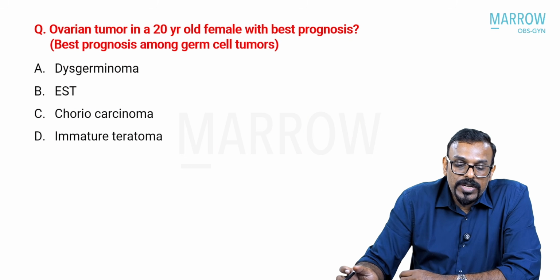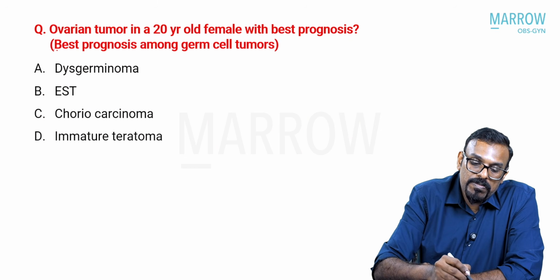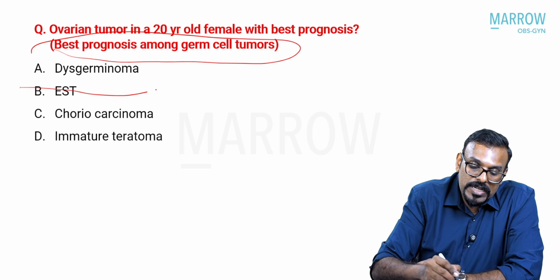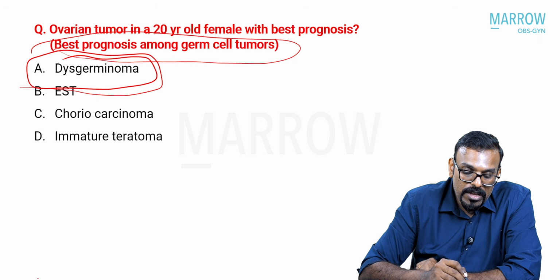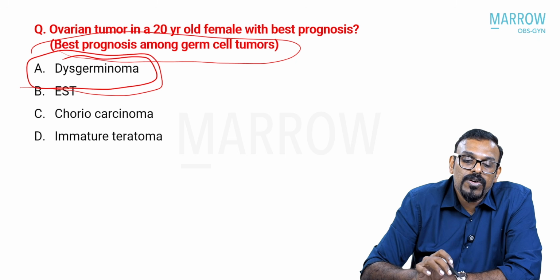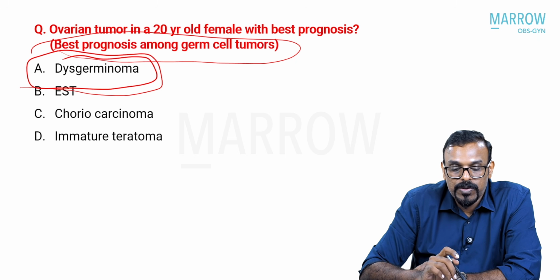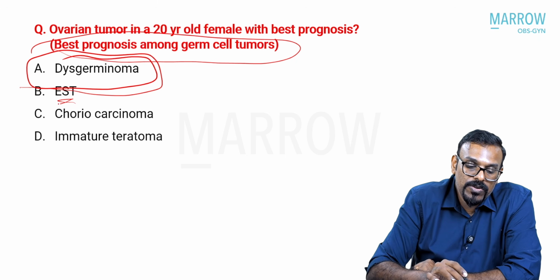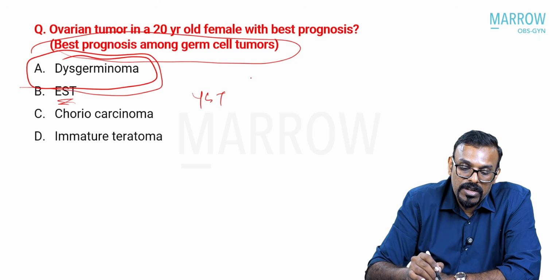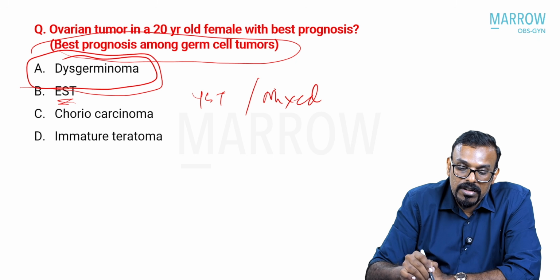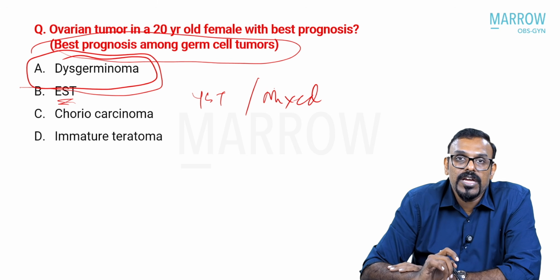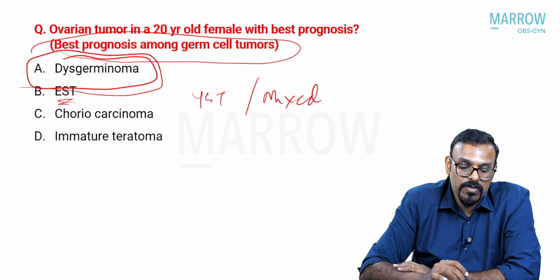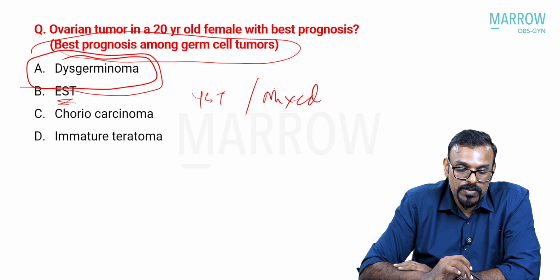Now, the ovarian tumor and 20-year-old female with the best prognosis. So the best prognosis among germ cell tumors, always remember it is the dysgerminoma. All of these are germ cell tumors, especially malignant germ cell tumors, of which the best prognosis is with dysgerminoma. The worst would be with the endodermal sinus tumor or the yolk sac tumor, or even the mixed germ cell tumors with endodermal sinus tumors, or the embryonal carcinoma could also be one of the worst prognosis kind of germ cell tumors.